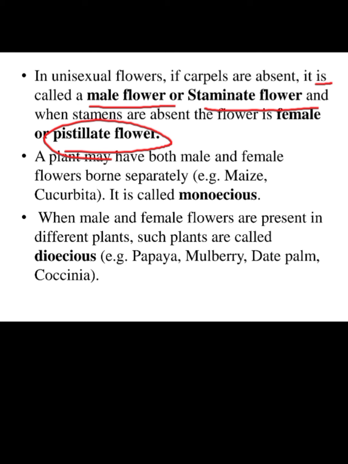If carpels are absent, that means the female part is absent and the male part is present, so it is called a staminate flower or male flower. But when stamens are absent, that is the male part is absent and the flower is female, so it is called a pistillate flower.